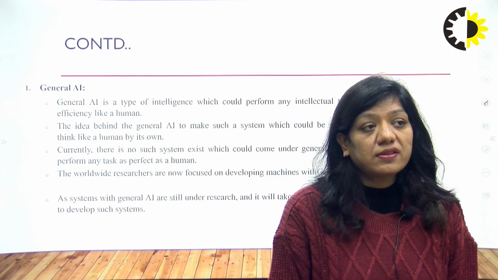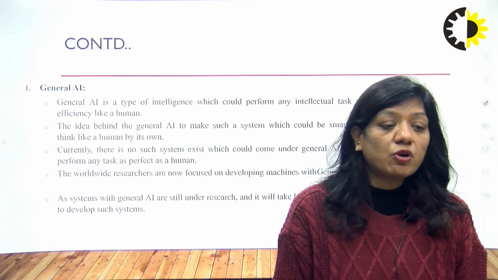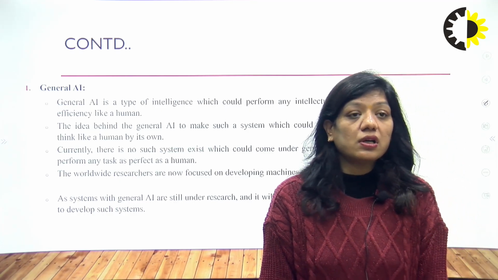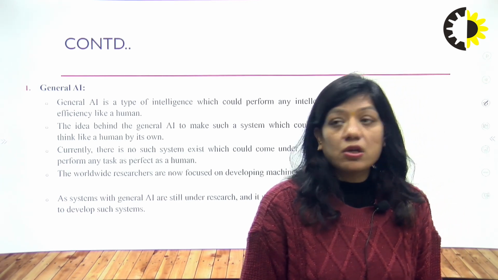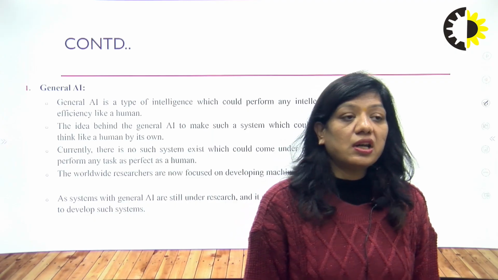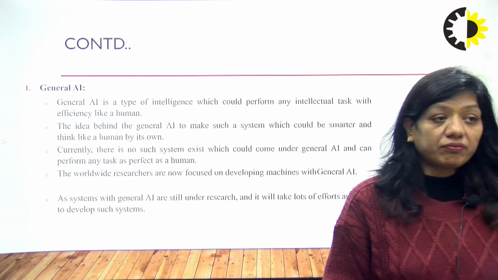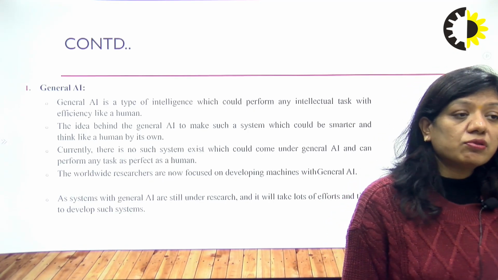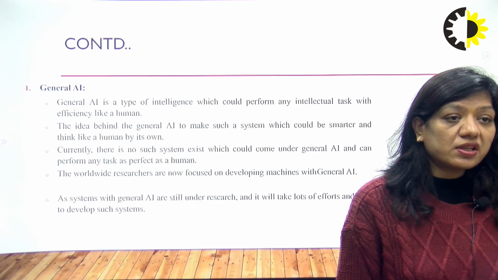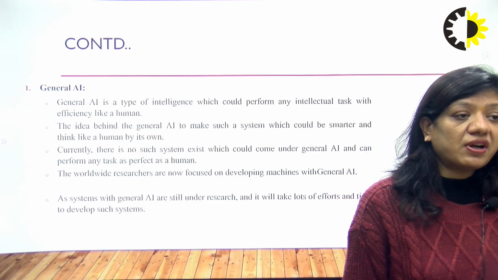Next is the general AI. General AI is a type of intelligence which could perform any intellectual task with the efficiency of a human. The idea behind general AI is to make a system which could be smarter and think like a human by its own. Currently, no such system exists which comes under the category of general AI and can perform any task as perfectly as a human.